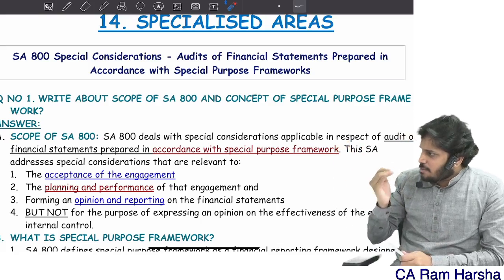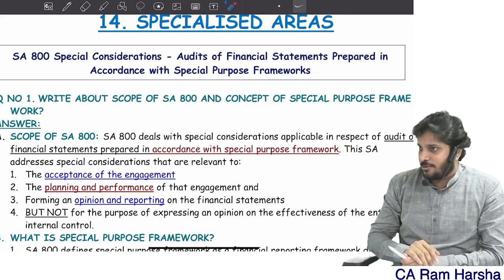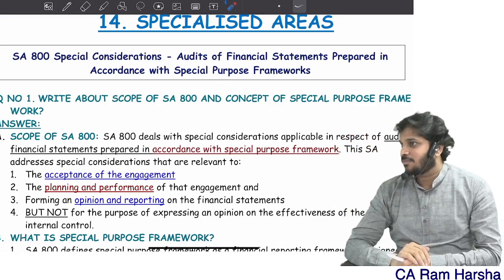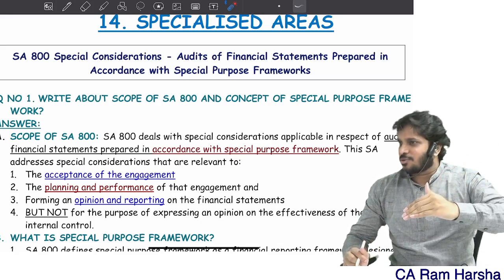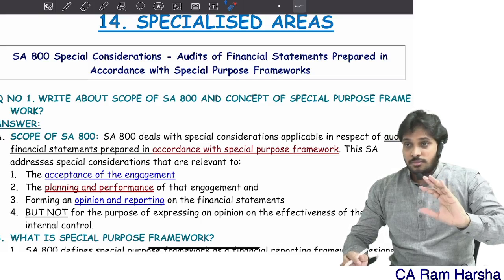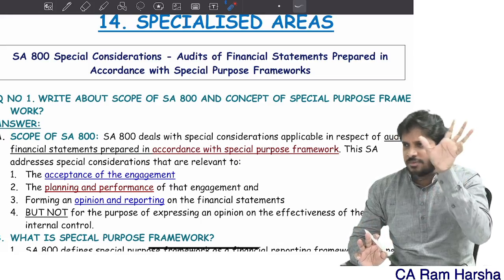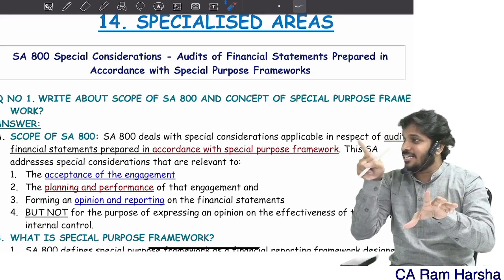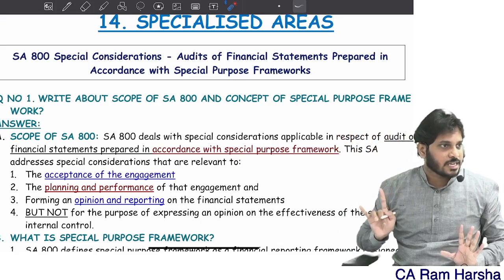When there is a requirement in the framework that the financials should achieve a true and fair view, naturally the framework is fair presentation. What does it mean? Generally when you are preparing financial statements, you prepare as per some rules, right? Though those rules are originally required to be followed, if you feel that some of the rule is not achieving fair presentation, you can deviate from the rule. Follow some other rule that brings a fair presentation.